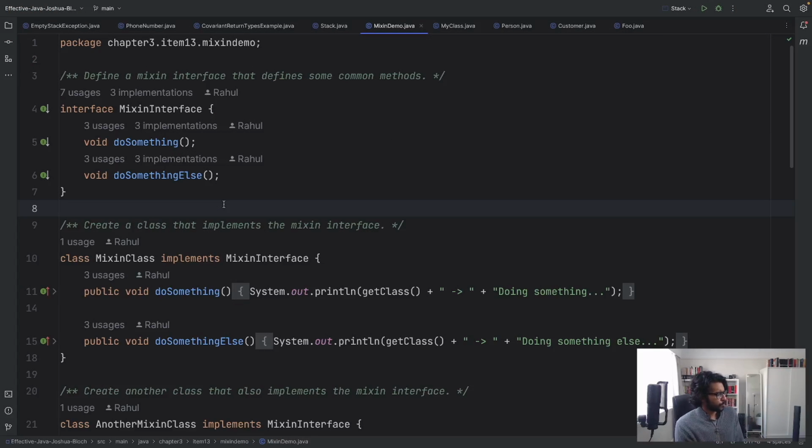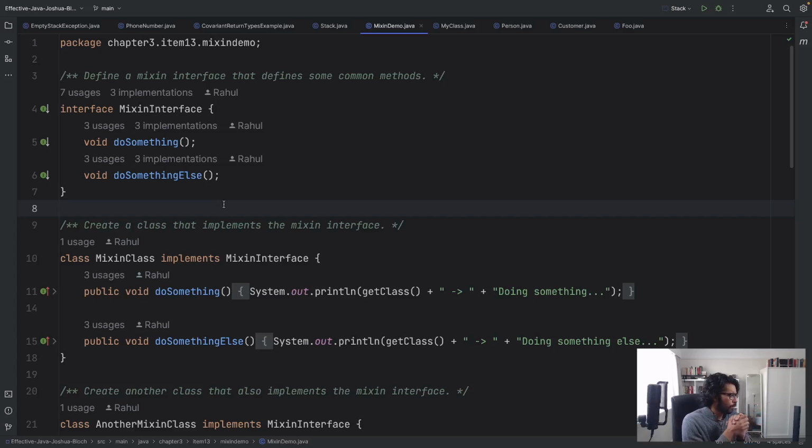Okay, a bit of a demo to understand the concept of mixin. Given Java doesn't have a mechanism to explicitly understand what mixins are, like Ruby, we kind of need to play around a little bit with multiple classes to get the idea of what a mixin is.